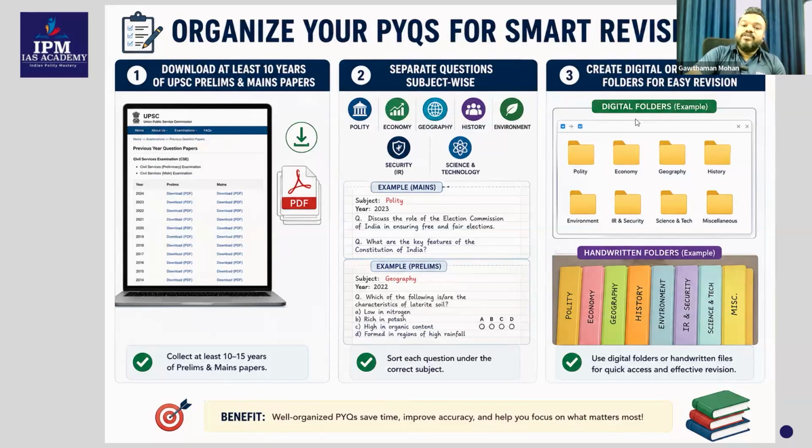When you do this, you will get more clarity. Suppose you are going through a prelims General Studies paper one. You know 100 questions are there, scattered across different subjects. It is very difficult to check every time how many questions belong to geography, how many to economy.